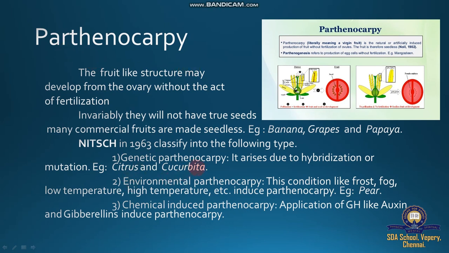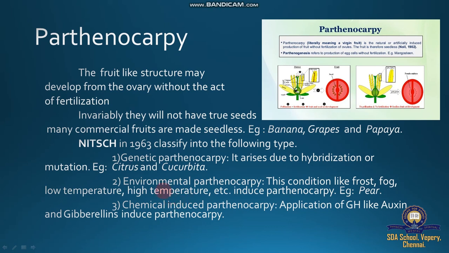Examples are citrus and Cucurbita. In these plants, sudden genetic change, gene mutation or hybridization, leads directly to parthenocarpy.